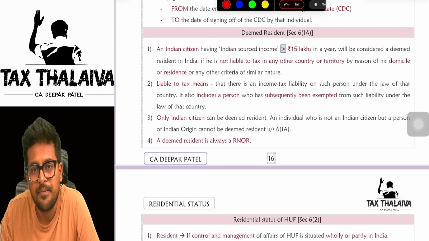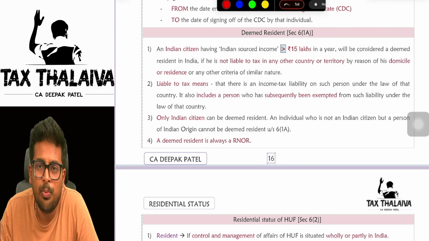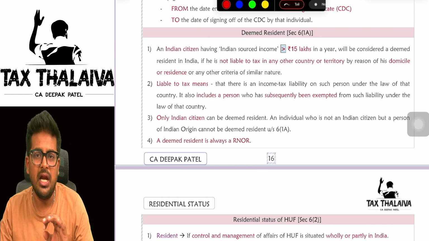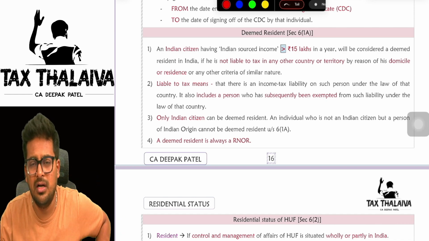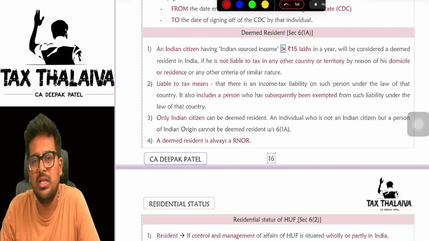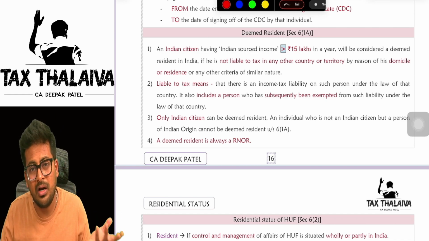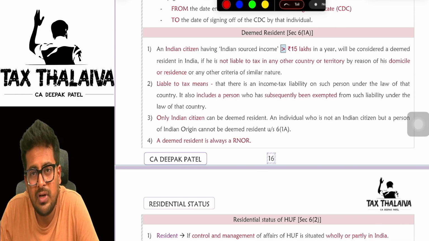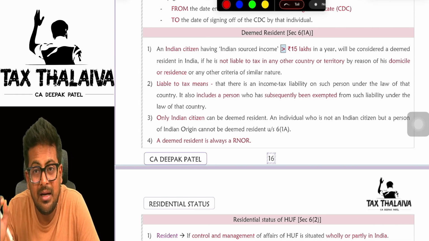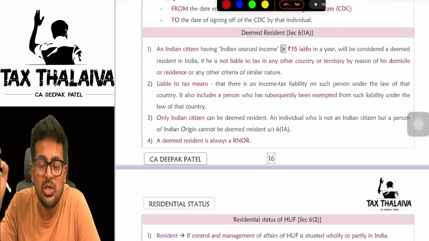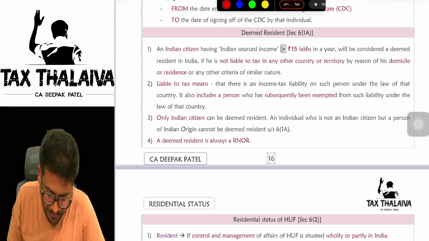But there is one condition, that is, Indian income should be more than 15 lakhs. So I repeat, if you are an Indian citizen and you are not liable to tax anywhere in the world due to any reason, but your Indian income is more than 15 lakh rupees, you may be non-resident in India, and your Indian income is more than 15 lakh rupees. In that case, you will be deemed as resident, not ordinary resident.